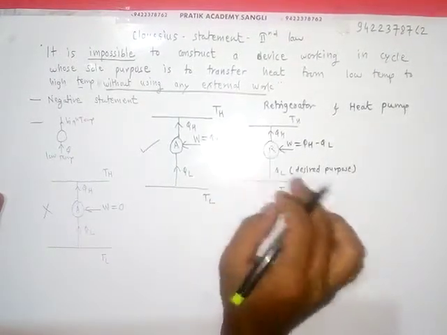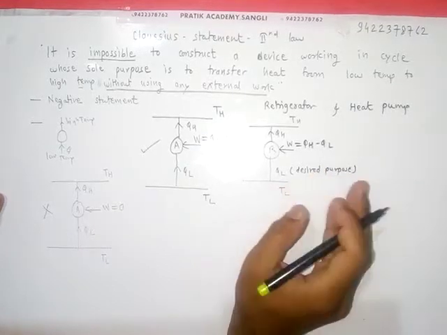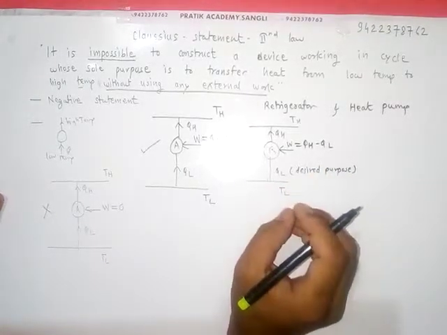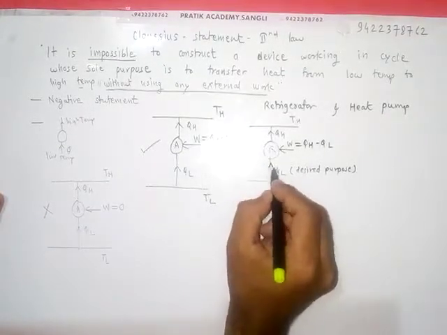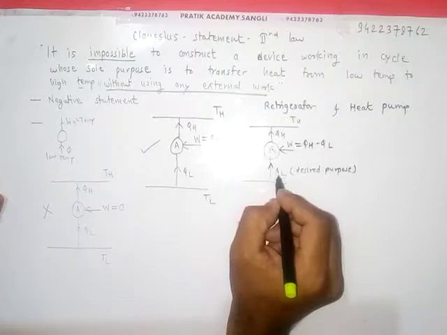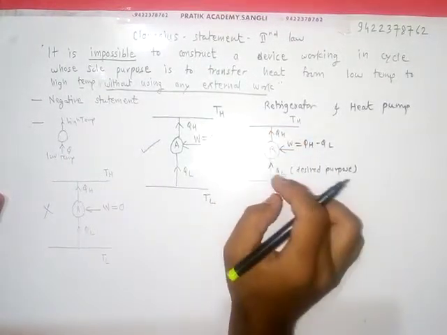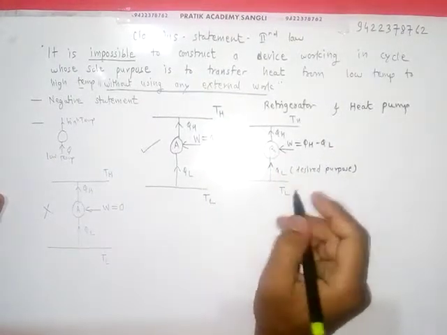So in summer condition, surrounding temperature and room temperature are high, and at that point we want to lower the temperature of the room. Then what we do, we remove heat continuously from our room and add it to the surrounding, and due to continuous removal of heat, the temperature of the room gets lower.